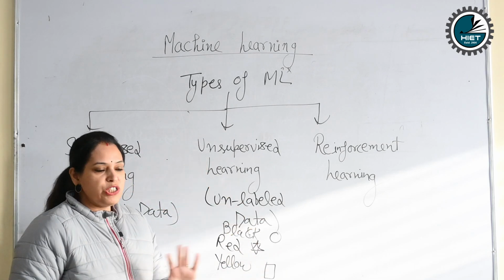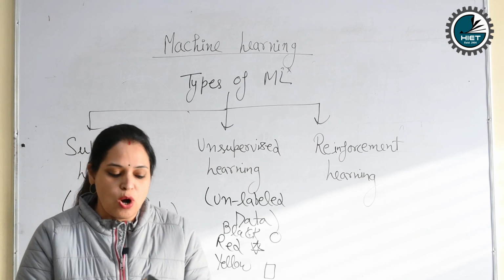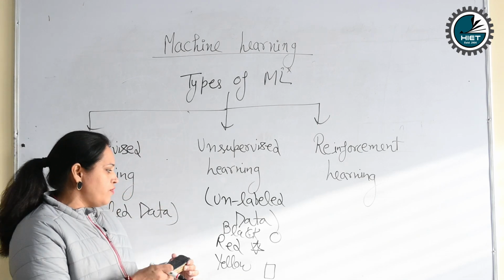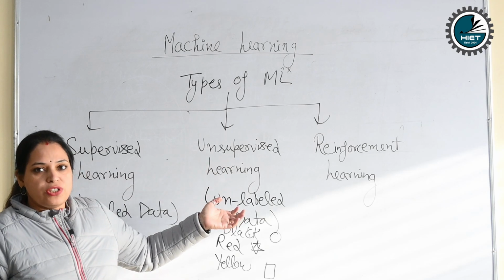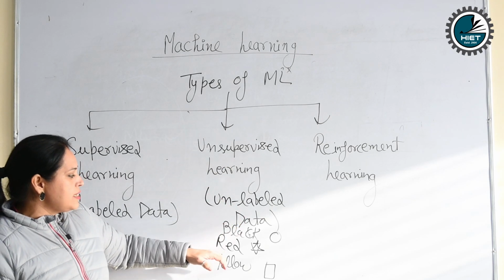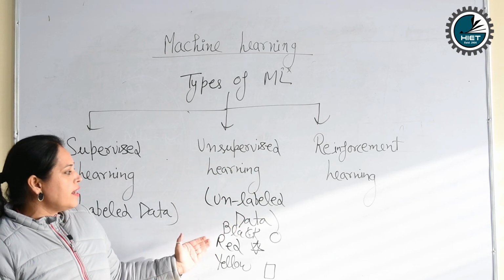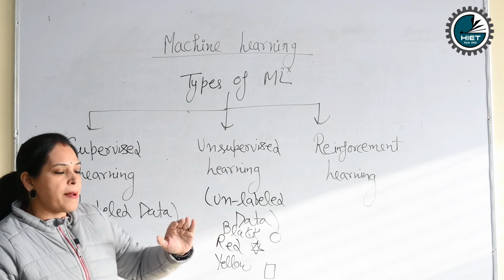But our machine cannot identify which color we want. So with unlabeled data, it will learn from the machine. How will it work for this data? Red color, black color, yellow color, it will collect separately.